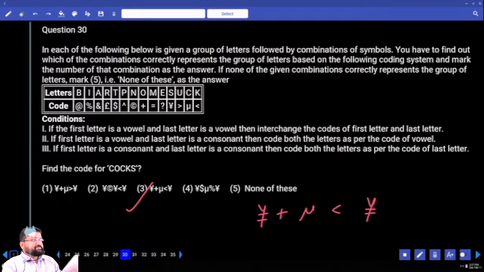And do we have questions on number series here? Shall we go for number series? Let's go for number series. What number is number series?